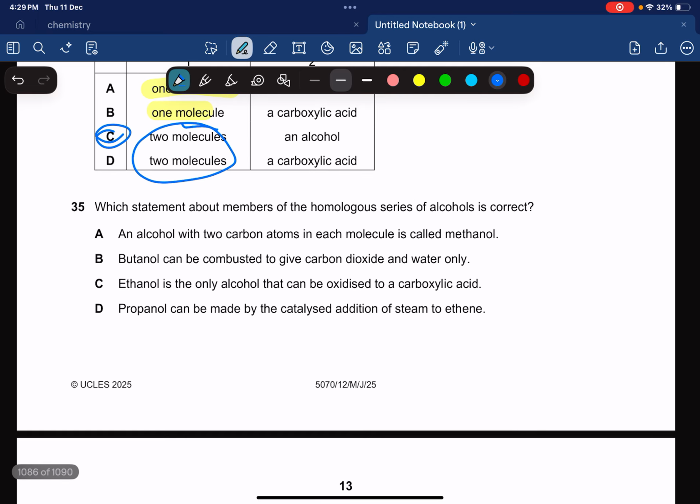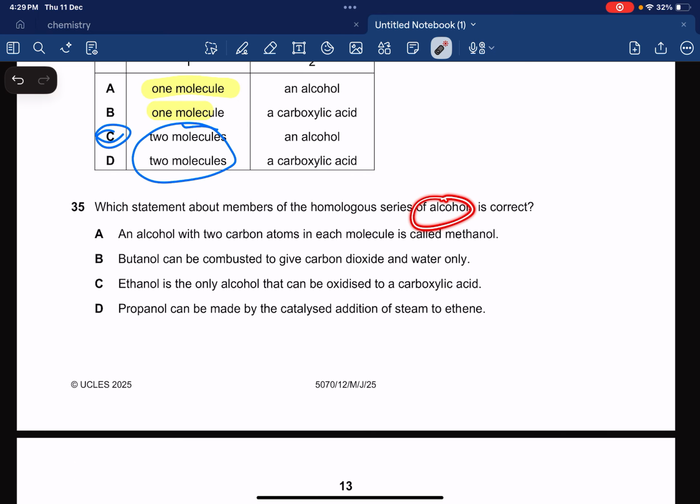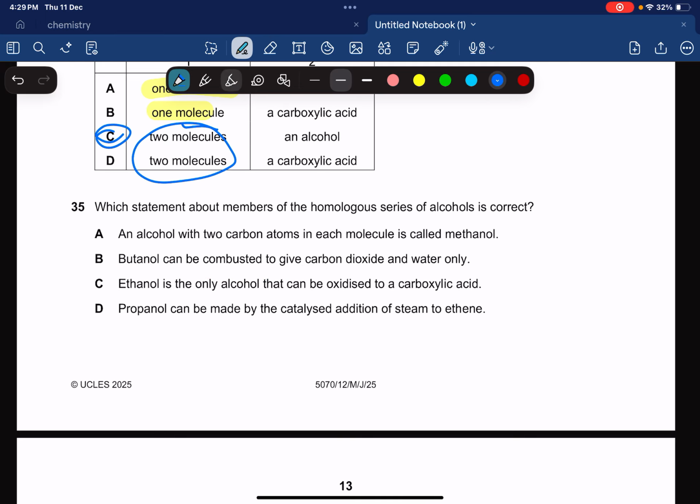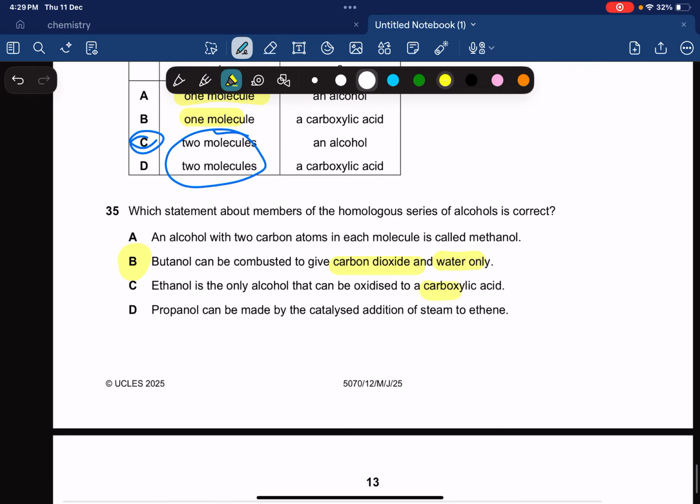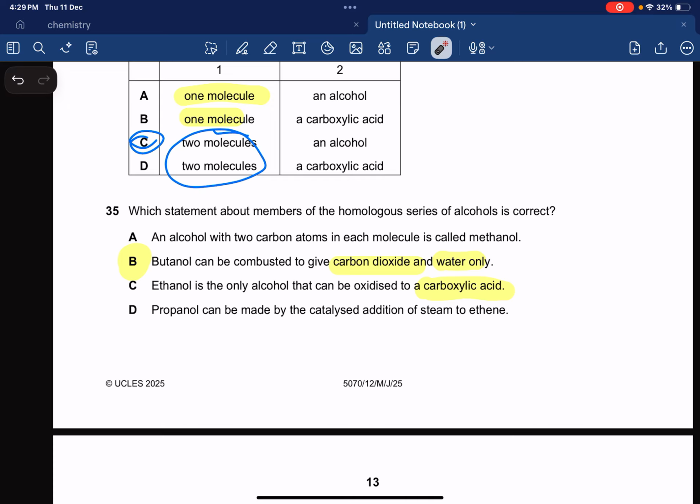Which statement of the members of a homologous series of alcohols is correct? An alcohol with 2 carbon atoms in each molecule is called methanol. No, it's called ethanol. Butanol can be combusted to give carbon dioxide and water. Yeah, that's correct. You can combust any alcohol to give you carbon dioxide and water. Ethanol is the only alcohol that can be oxidized into carboxylic acid. No. You add an oxidizing agent to butanol like KMnO4, you're going to form butanoic acid. If you add to ethanol, you're going to form ethanoic acid.